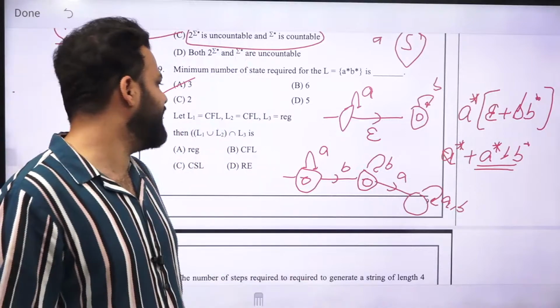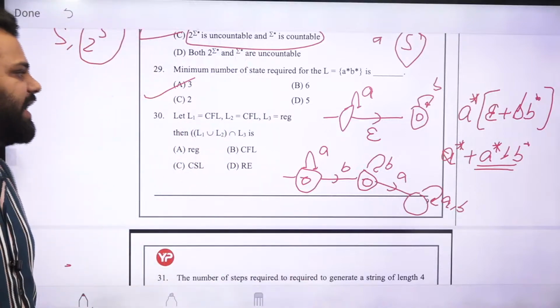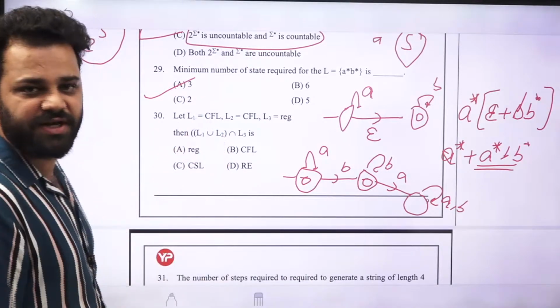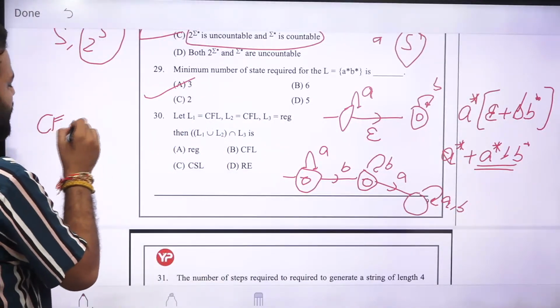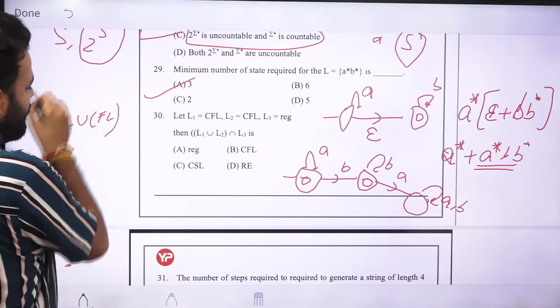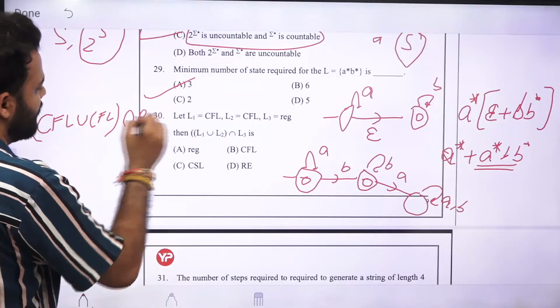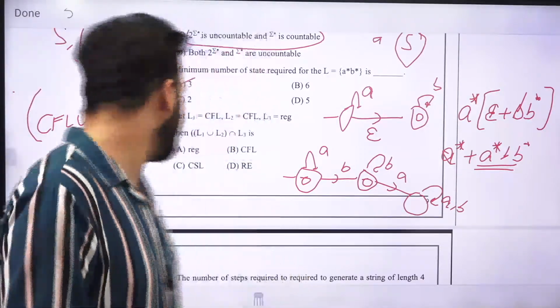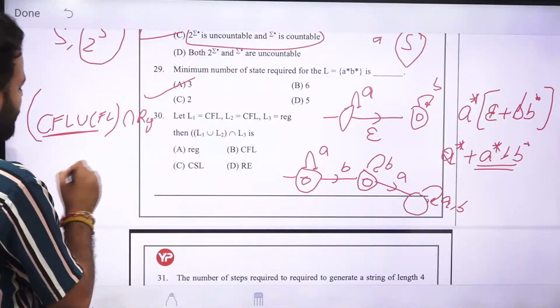Now next is, let L1 be a CFL, L2 be a CFL, and L3 be regular. What is L1 union L2 intersection L3? So if I do CFL union CFL and then their intersection with regular. Now CFL is closed under union. We know that CFL is closed under union. So this CFL union CFL will also give you CFL.